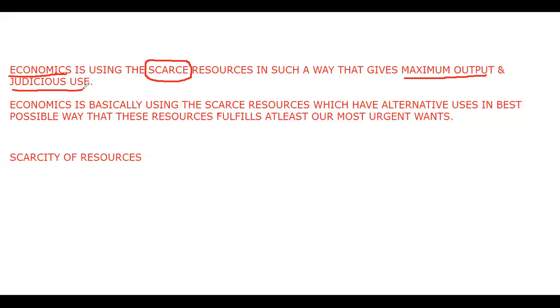अब उसके बाद second definition देखिए उसके नीचे. Economics is basically using the scarce resources which have alternative uses in best possible way, so that these resources fulfill at least our most urgent wants. यानी कि इकोनॉमिक्स में जो resources पहले से limited available हैं उनको best possible manner में use करो ताकि most urgent wants आपकी fulfill हो सकें, that is known as economics. All right, so I hope the scarcity of resources definition is clear to you all now.